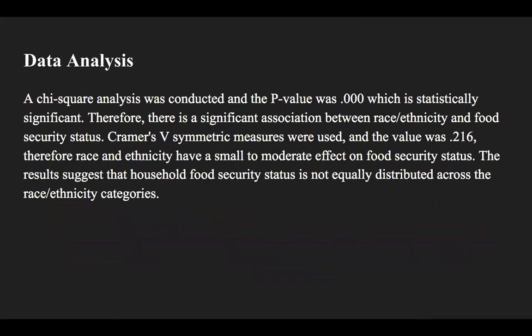A chi-square analysis was conducted and the p-value was found at 0.00, which is statistically significant. Therefore, there is a significant association between race and ethnicity and food security status. Cramer's V symmetric measures were also used and the value was 0.216. Therefore, race and ethnicity were found to have a small to moderate effect on food security status. These results suggest that household food security status is not equally distributed across the race and ethnicity categories.